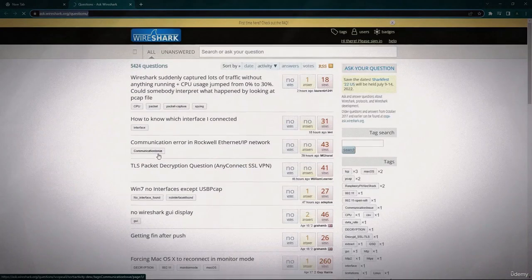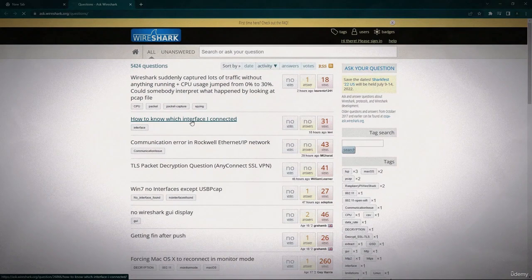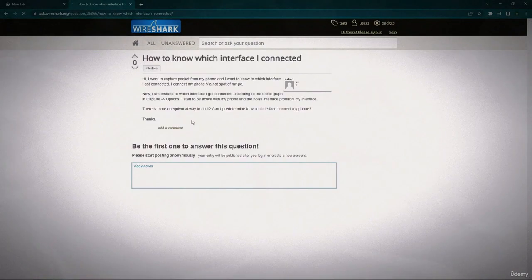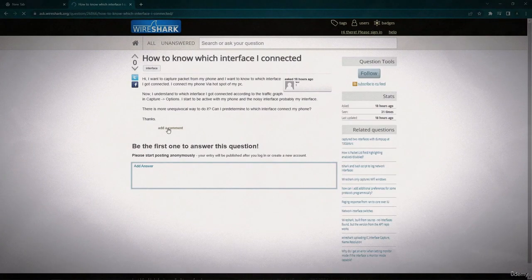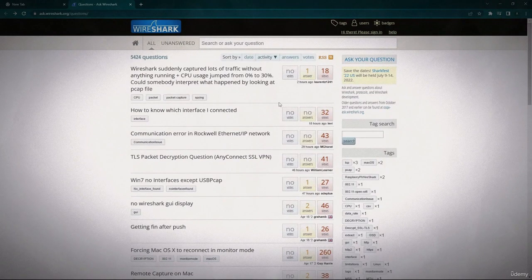Okay, if I just open any one of these, let's say how to know which interface I connected. If I click on this, you can see this is asked by someone. So you can add your answer here, and you can also ask any question here, and someone else in the community will answer the question. You can see ask your question.